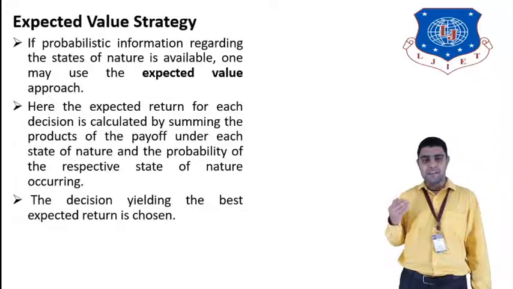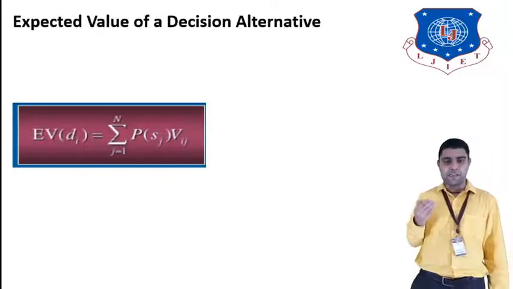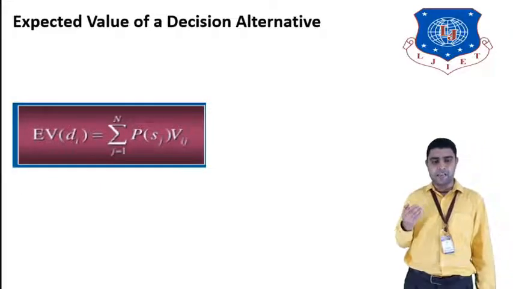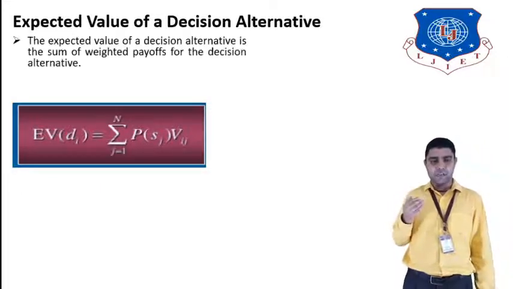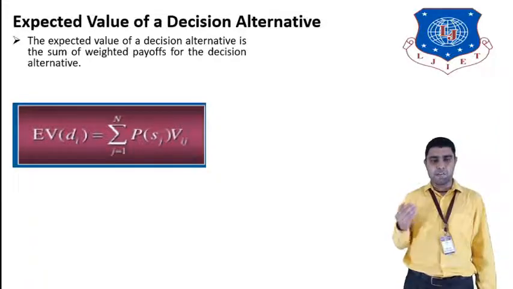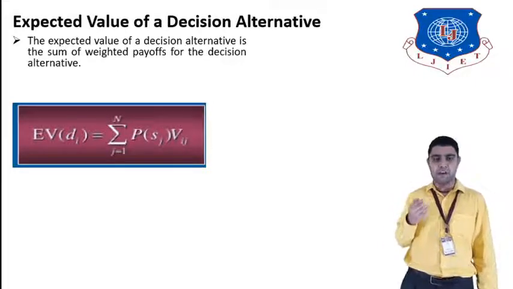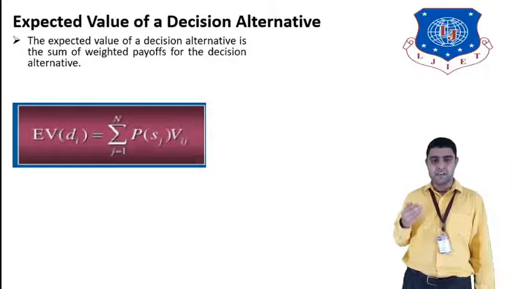In business analytics, now we see how we can calculate the expected value for each decision alternative. The expected value of a decision alternative is the sum of weighted payoffs. So it is the summation of all weighted payoffs for the decision alternative.